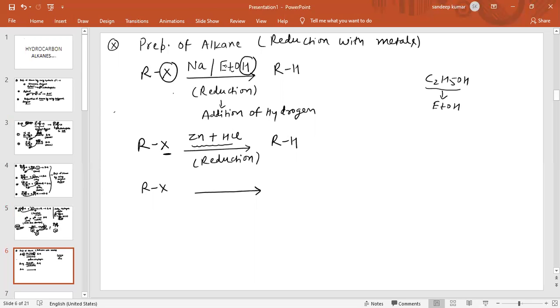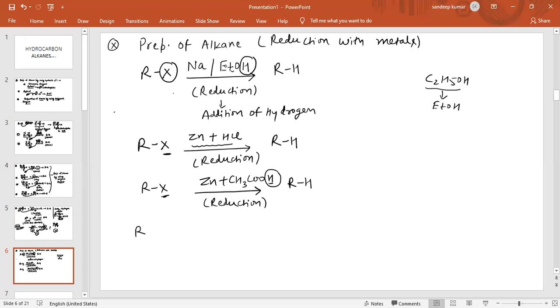Now if we use zinc plus acetic acid, this reaction will also supply hydrogen. You know these metals have an electron losing tendency. Electron losing tendency means self oxidation, and for others they are better reducing agents. So this will also supply hydrogen, the halogen will be removed and it forms alkane. So this reaction is also a reduction reaction.